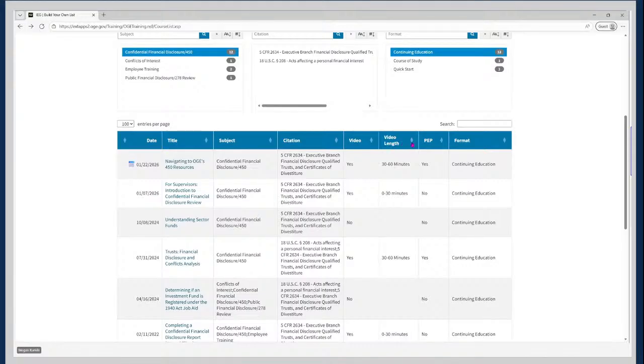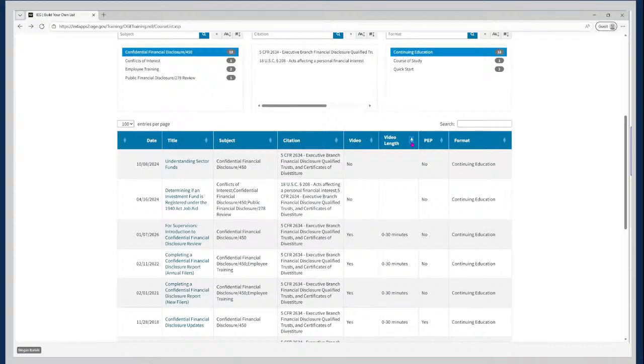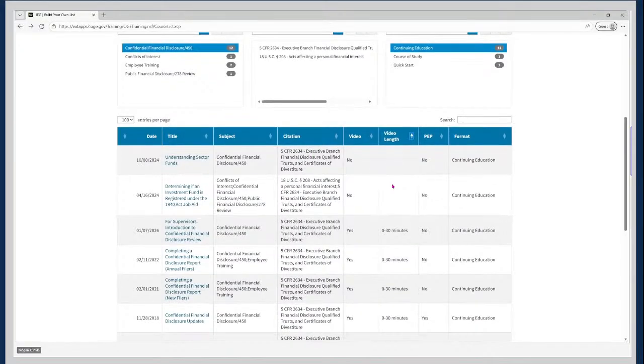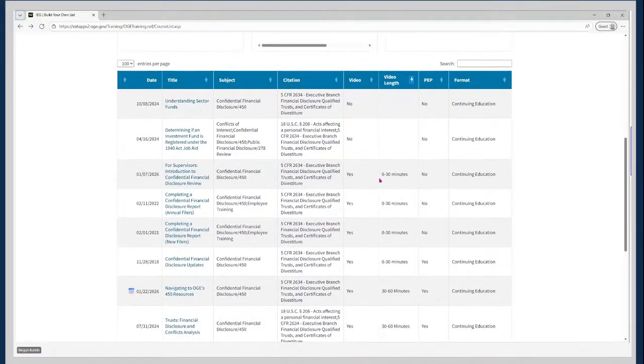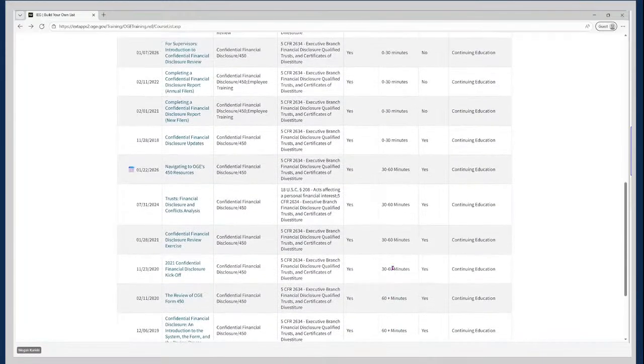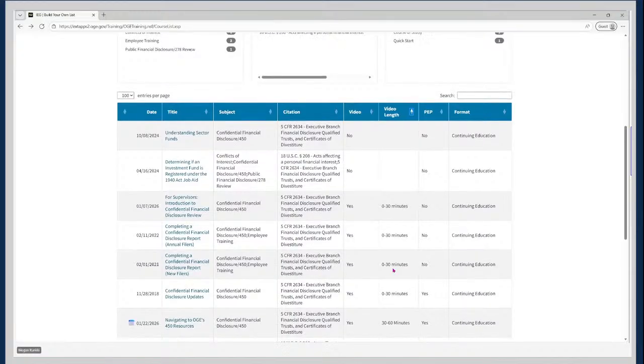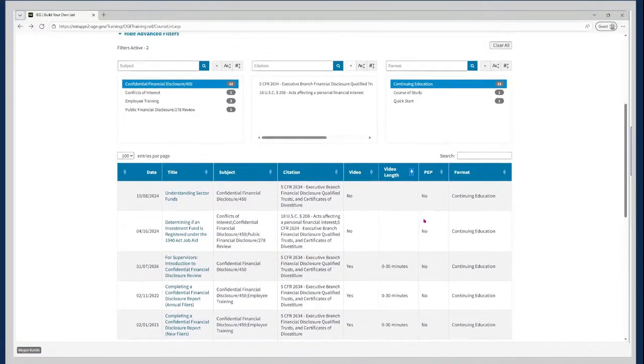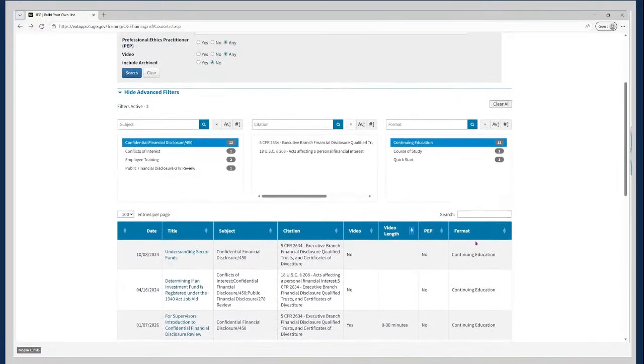So if you click on this header, it will change and resort the tables so you can choose a video that is maybe between 0 to 30 minutes versus 60 plus. So again, using the filters is helpful when you are looking for courses on a particular subject, and then you can narrow those down even further.